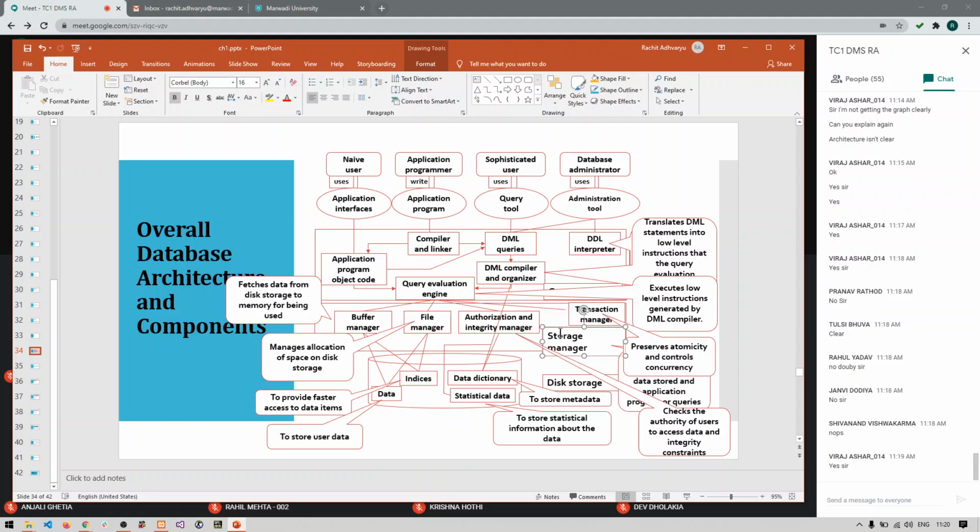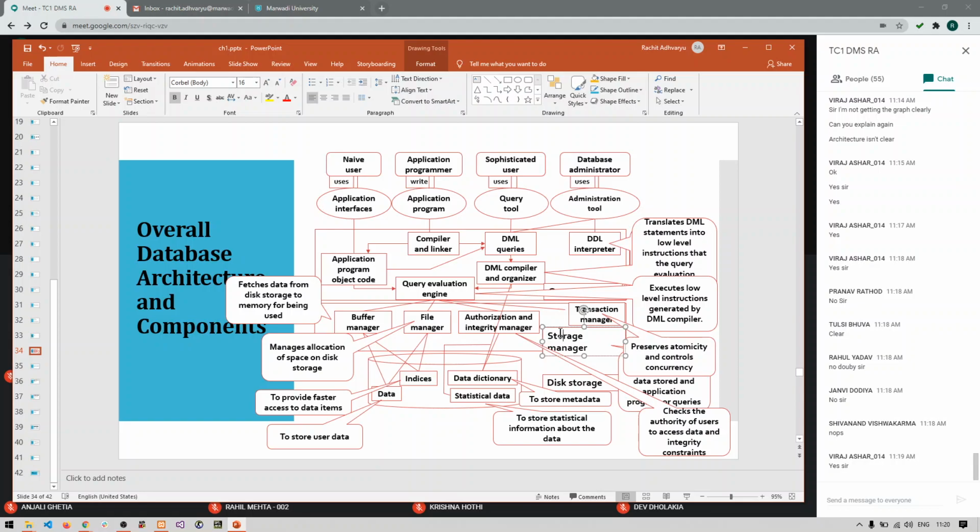Wherever the database is being stored, above that there is one component called the storage manager, which actually communicates with the query processor or query evaluation engine, so that it can get all the requests from the query evaluation engine, and based on that request it can get the relevant data for the user.